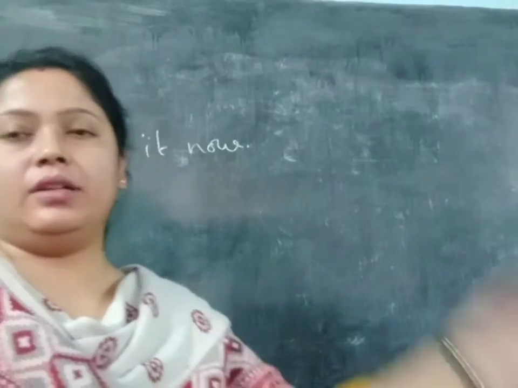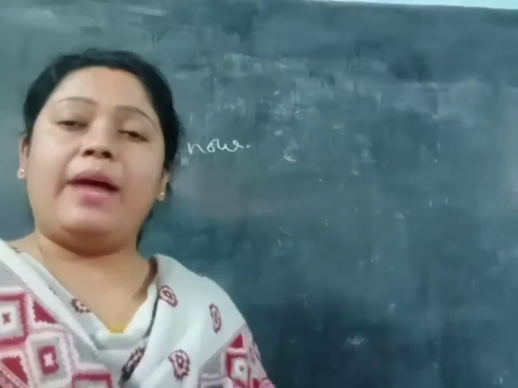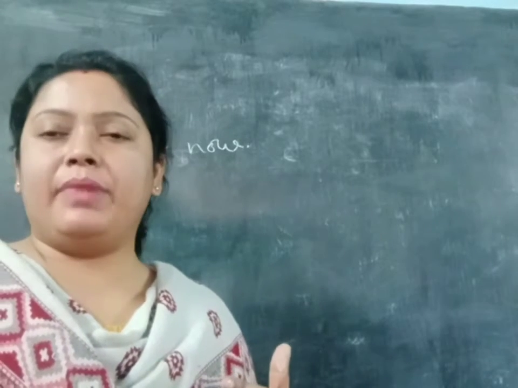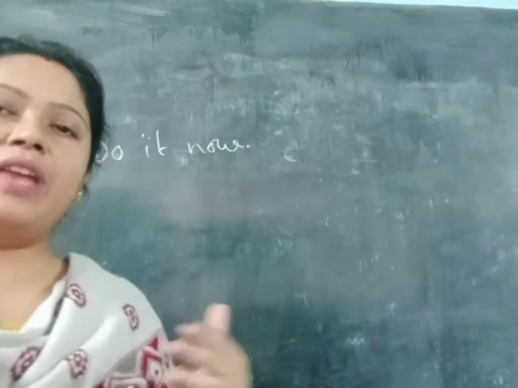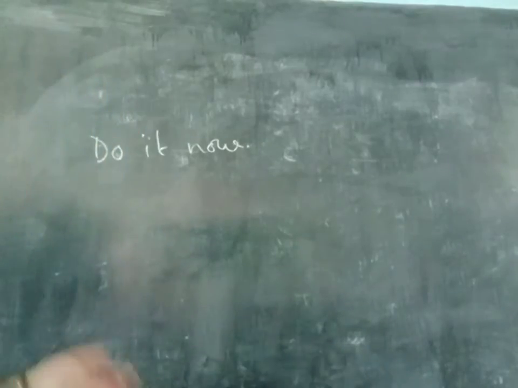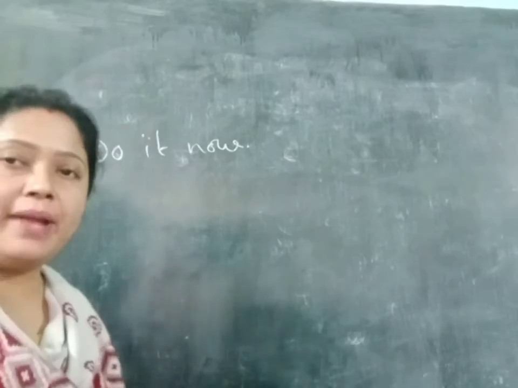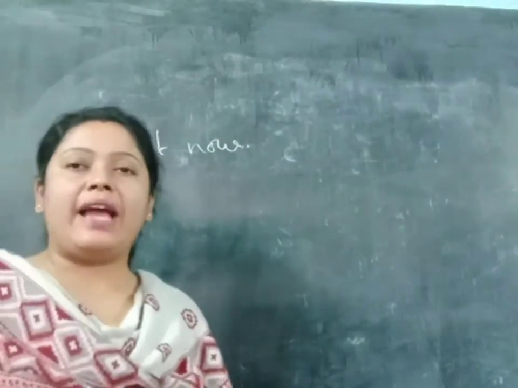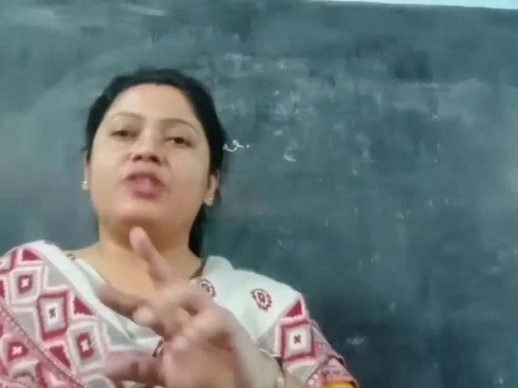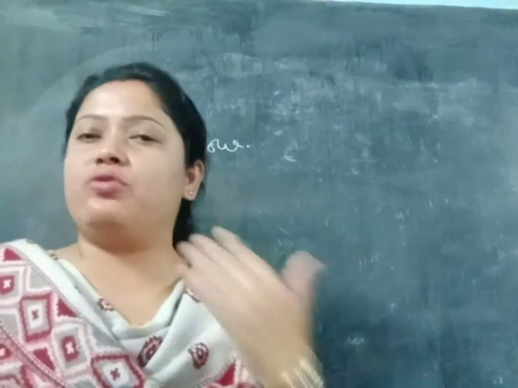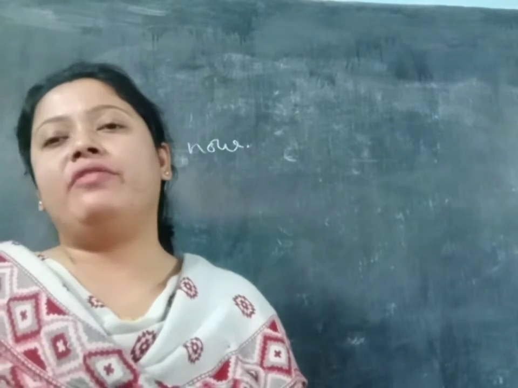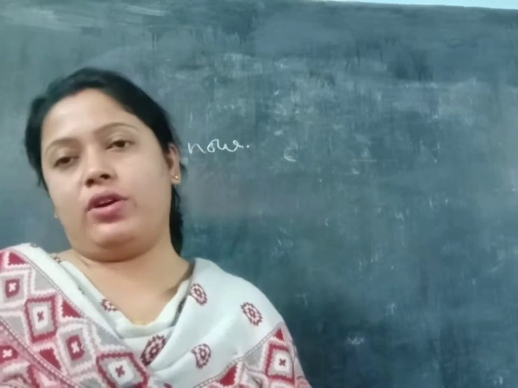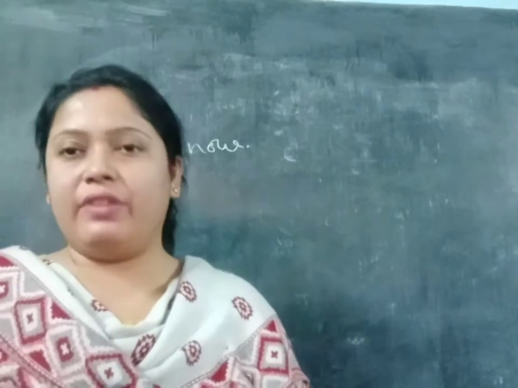Then put a question mark. I am going to explain what happens when we get imperative sentences, so how we are changing them. Okay. So, the first one you see, do it now. It is an imperative of order. Generally, how can we write the passive of orders? There are two different ways. One is that we should write with the word let, or we should understand the meaning, whether it is a request or order or advice, and then we will write.